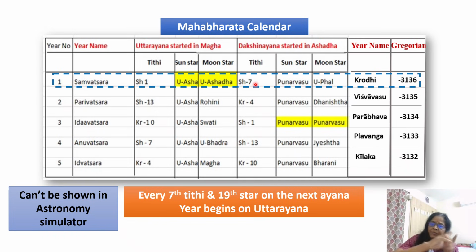Whereas astronomy-based researchers will look at the precession cycle of the astronomy simulator for 3136 BCE. They will look at the Dakshinayana somewhere else, not based on this tithi. This is totally tithi based and not based on the exact position of the sun.